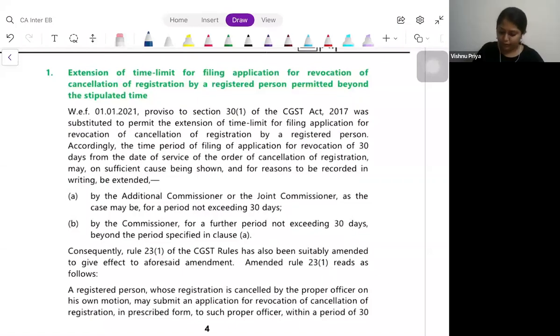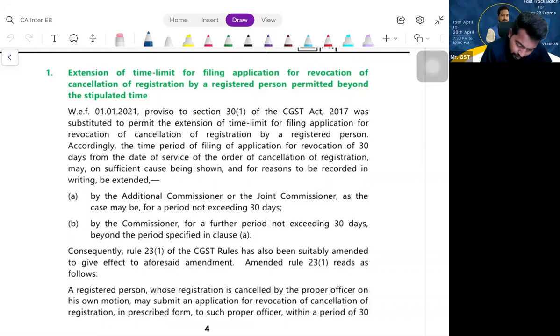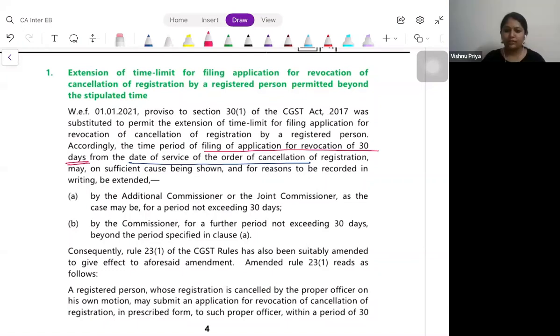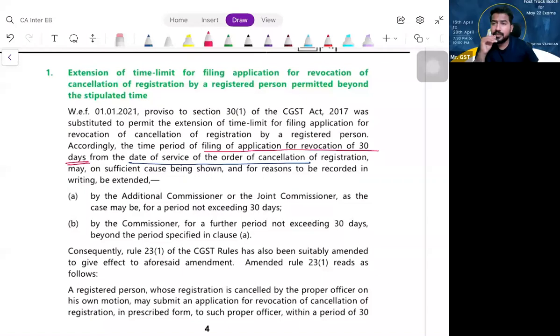Today they pass an order for cancellation of your registration. From that date, you can apply for revocation. You could apply for revocation within 30 days. But if the 30 days expired, you should go for an appeal, all that stuff. There was a different procedure. Now what happened? They gave some extra time limit. What is the extra time limit?